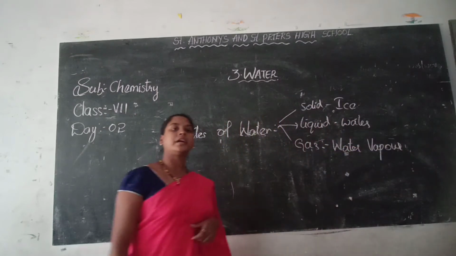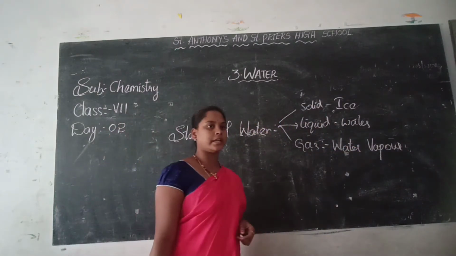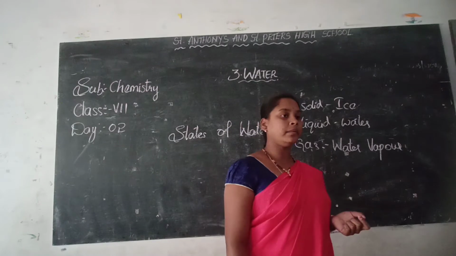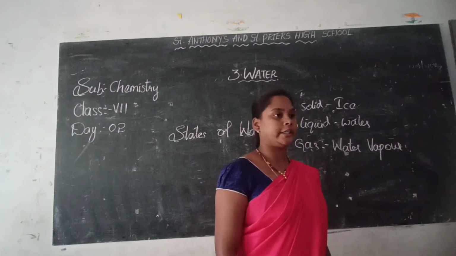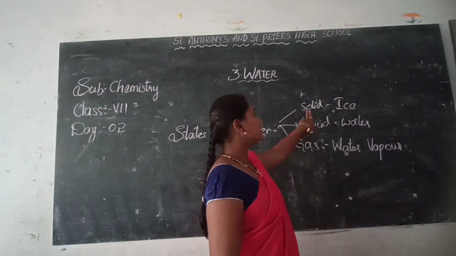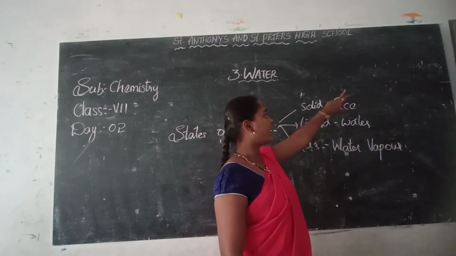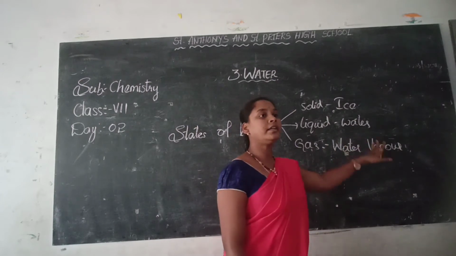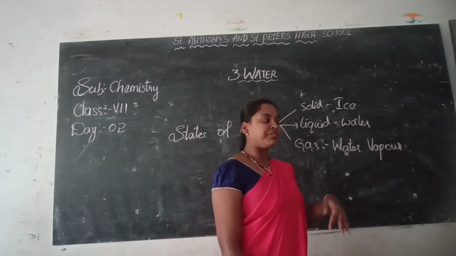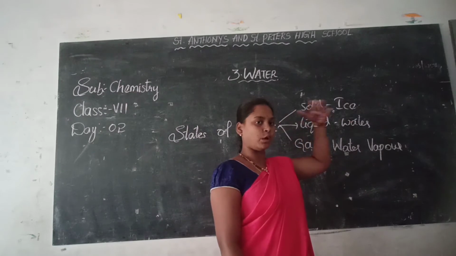Almost the earth is surrounded by air. In air, humidity is there. Humidity means what? The amount of water vapor present in the air is called humidity. So here the solid form of water is ice, the liquid form of water is water again, the gaseous form of water is water vapor.